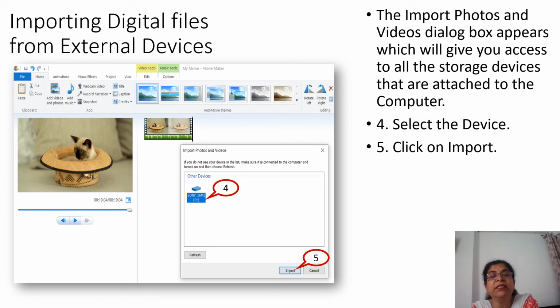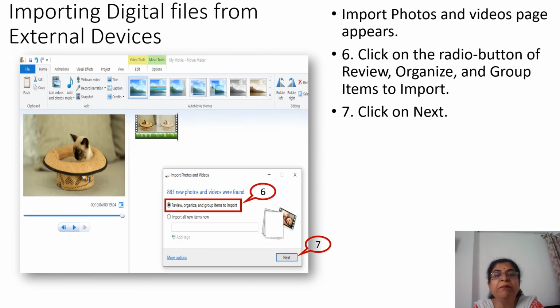Whenever I'm clicking on import from external devices, this dialog box will open and my pen drive details are showing. So I'm selecting this pen drive and clicking on the import button.